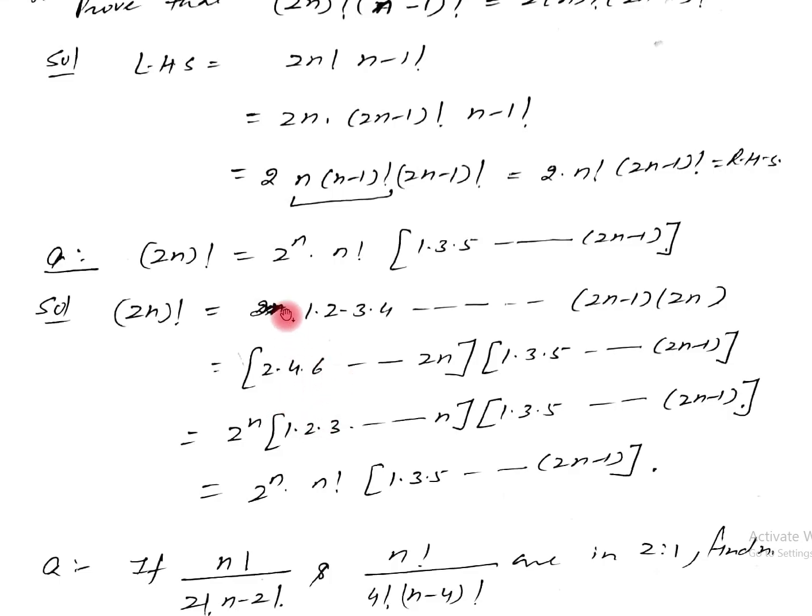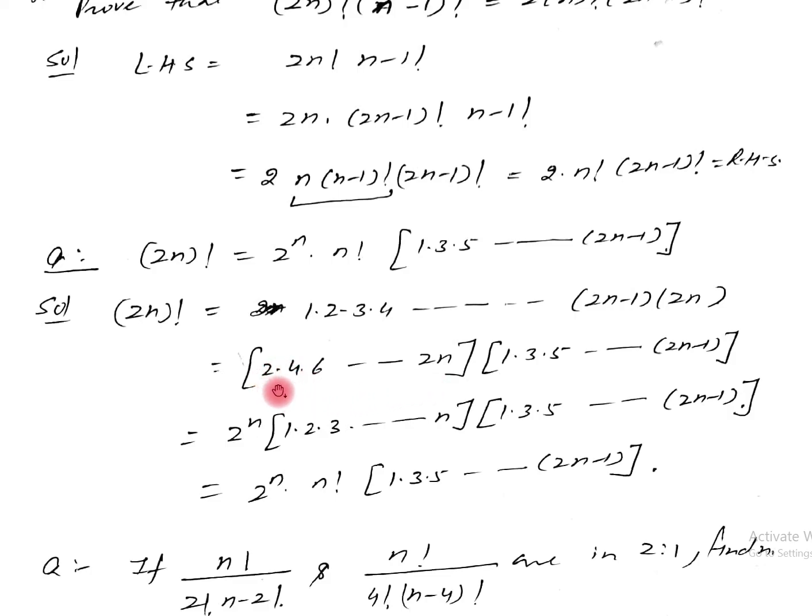Now these are total 2n numbers, so n numbers are even and n numbers are odd. From these n even numbers, from each number we are taking 2 common. Since these are n numbers and from each term we are taking 2 common, it becomes 2 raised to power n.